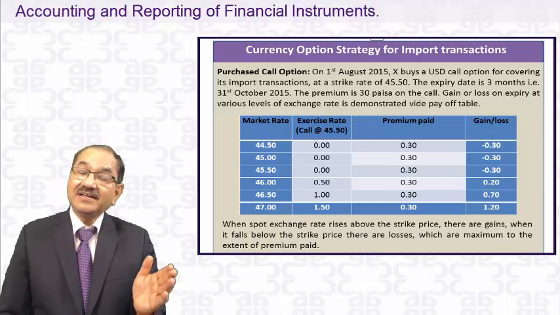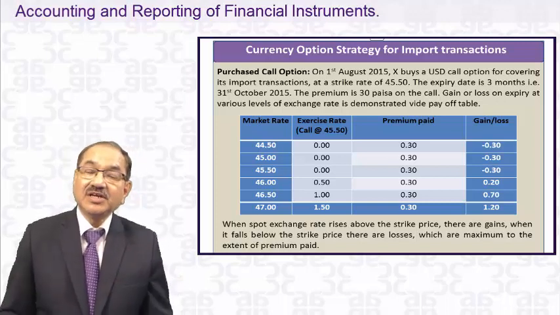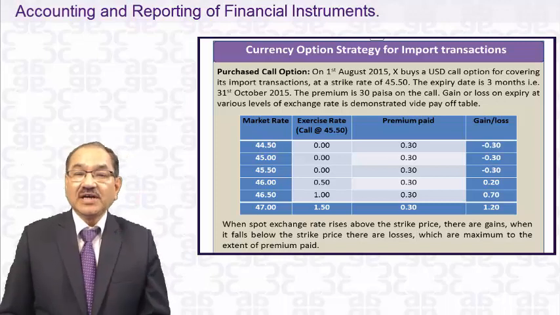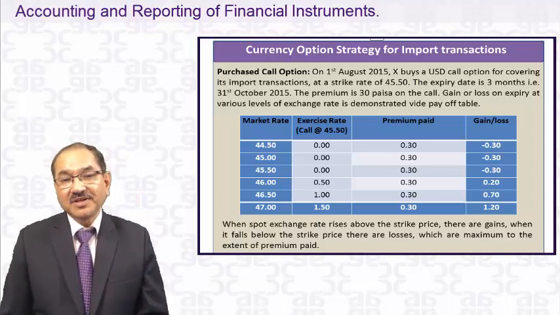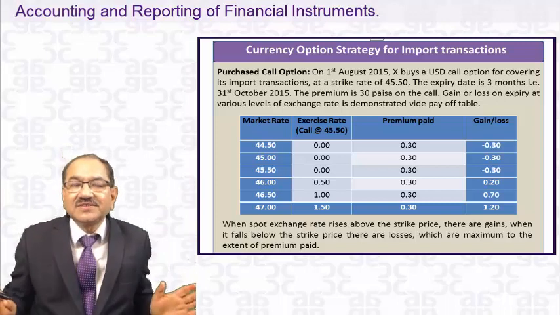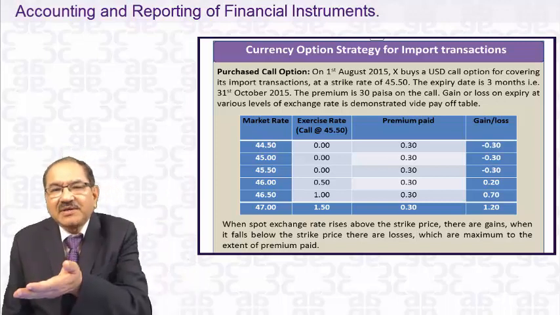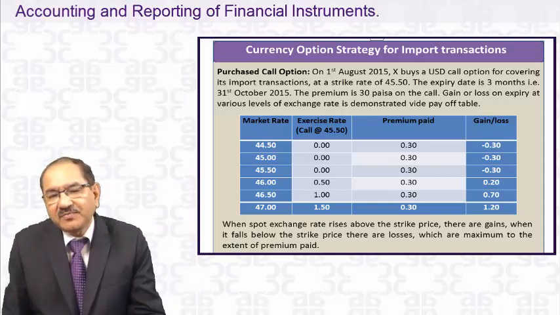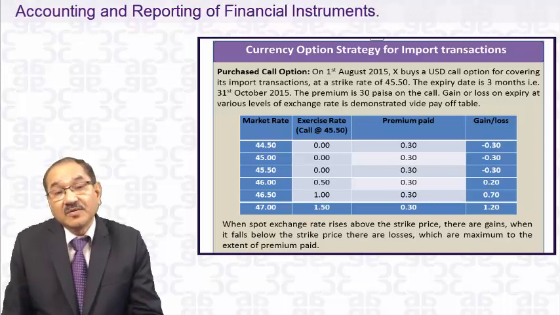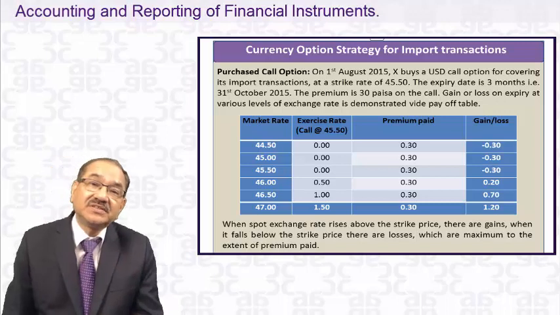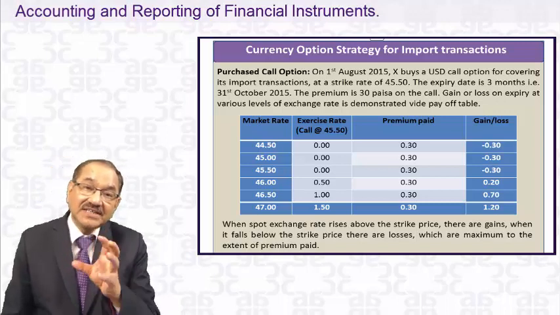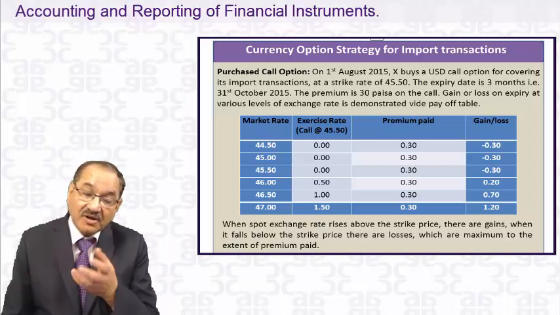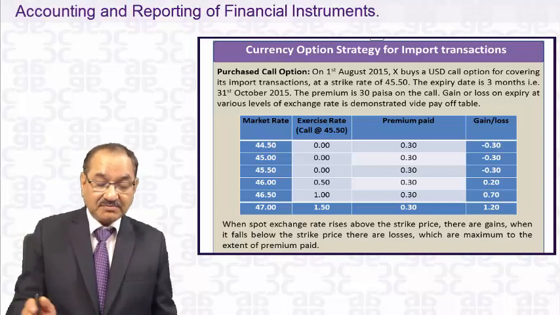If the rate is less than that, suppose on 31st October 2015 the dollar is being sold in the market at only 44, it will not exercise the call option. Because you say, in the market it is available at 44, why should I pay 45.50 to the party from whom I purchased this call option? So that's the advantage of options, because they have a certain strike price and you have an option. So they have plotted some of that here.